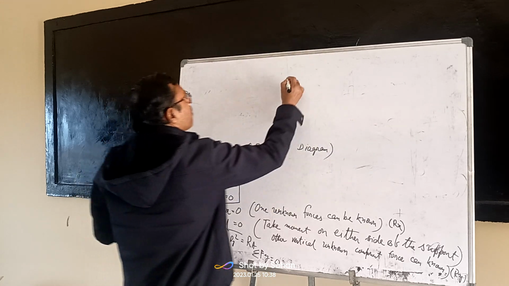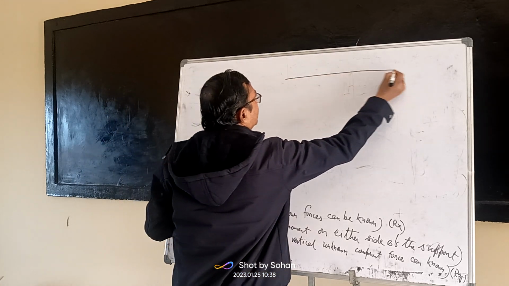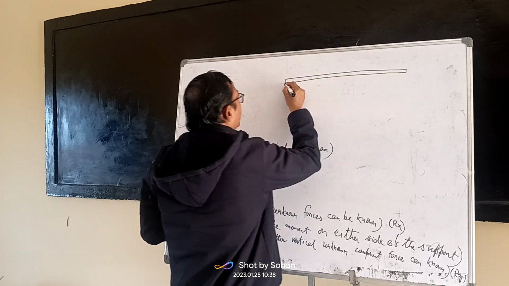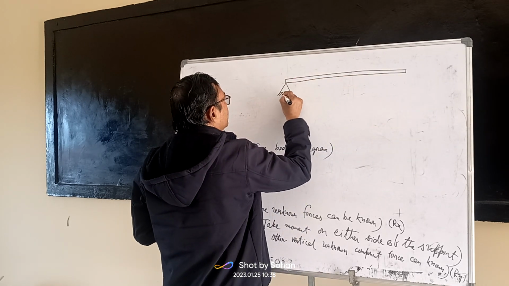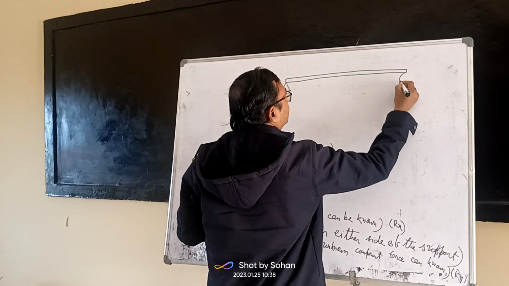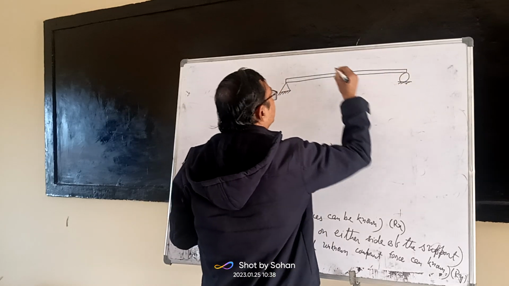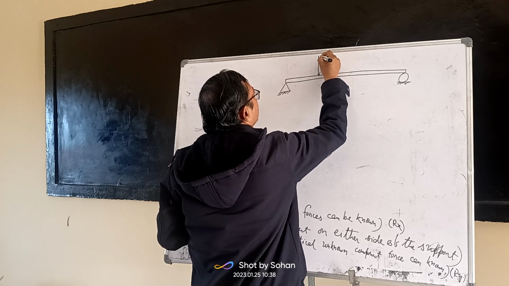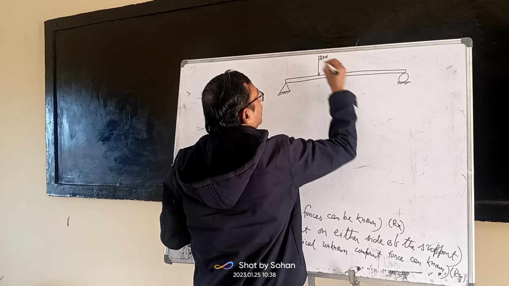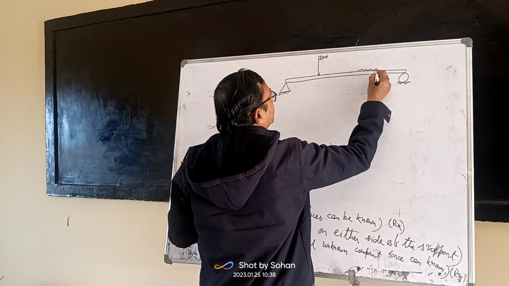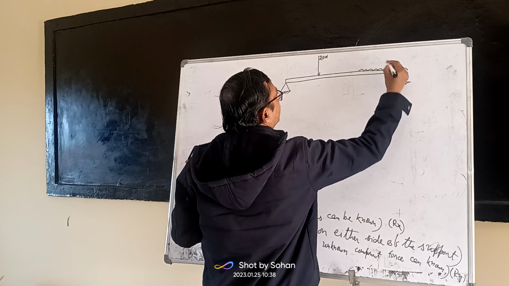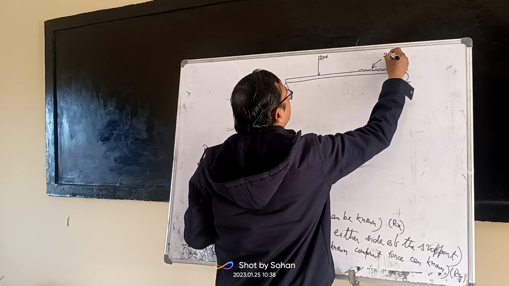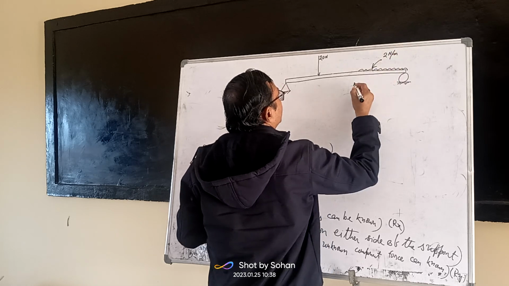Suppose this is a beam. This one is a hinge support, this is a roller support. Suppose a 20 Newton point load is applied here, and a UDL of 2 Newton per meter.